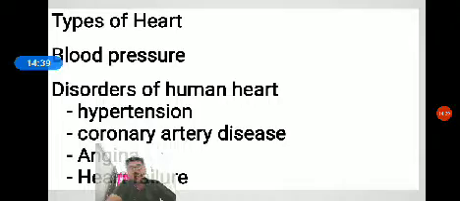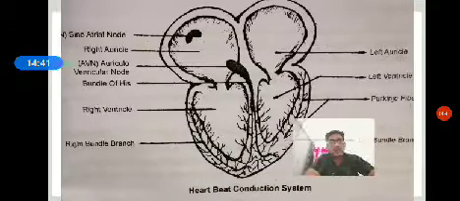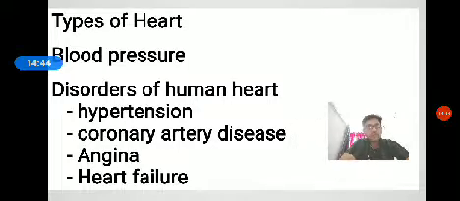The next thing is the blood pressure. The force with which blood pushes against the wall of a blood vessel is called blood pressure, or the pressure exerted by the blood on the wall of a blood vessel is called blood pressure. The blood pressure of a person is measured by using an instrument called a sphygmomanometer. This device was discovered by a scientist called Stephen Hales.